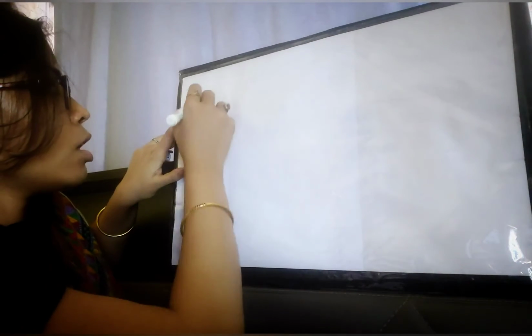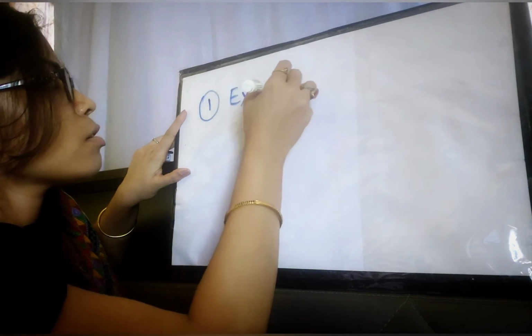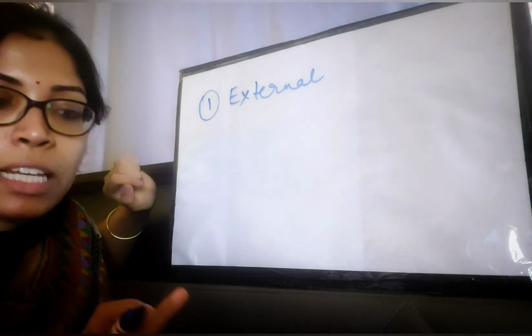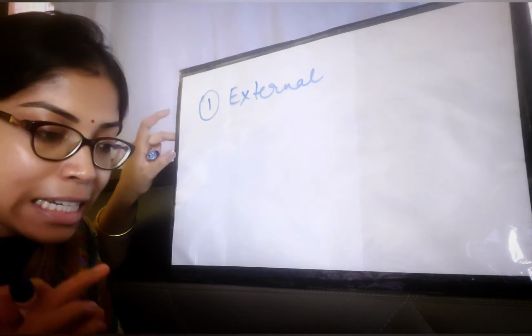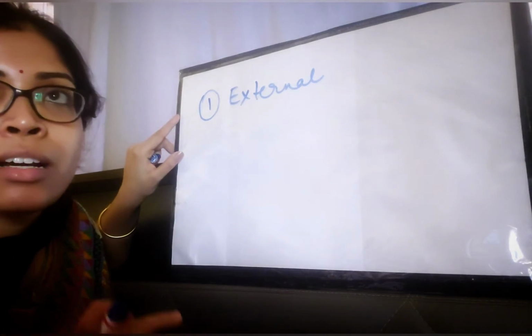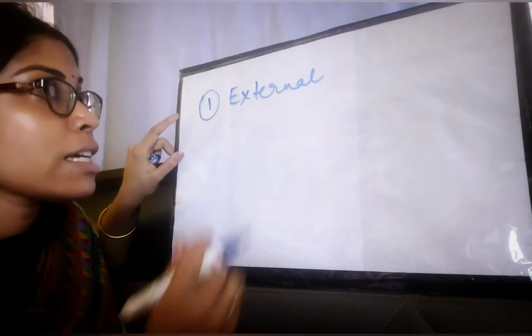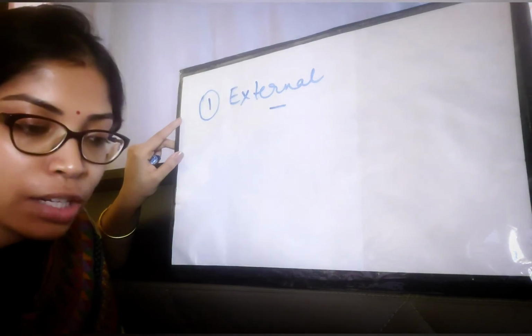So the types of fertilization are two. One is external fertilization, where the fusion of the male and the female gamete occurs outside the body of the female, and it is seen mostly in aquatic organisms.